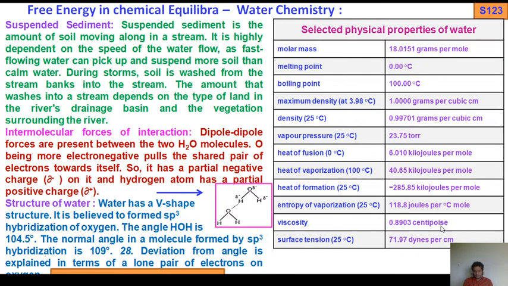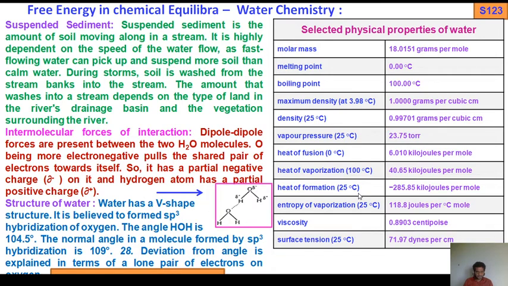So in the viscosity chart, there will be a temperature range. With increasing temperature, the viscosity changes. Surface tension at 25 degrees centigrade, 71.97 dynes per centimeter. So these are the physical parameters of water.